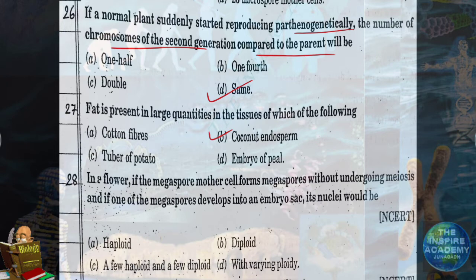Question number 28. In a flower, if the megaspore mother cell forms megaspores without undergoing meiosis, and if one of the megaspores develops into an embryo sac, its nuclei would be. Once again, in a flower, if the megaspore mother cell forms megaspores without undergoing meiosis, the ploidy will remain diploid. So ploidy will be 2n. So the answer will be diploid.